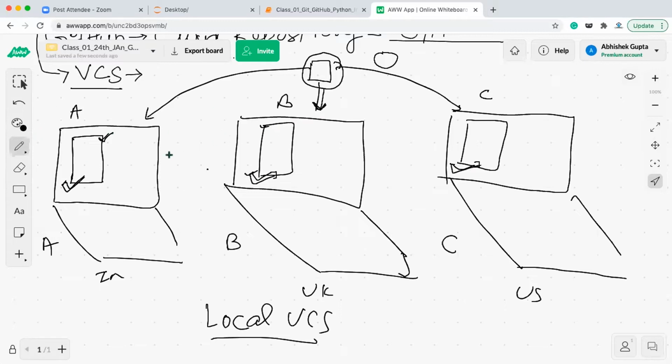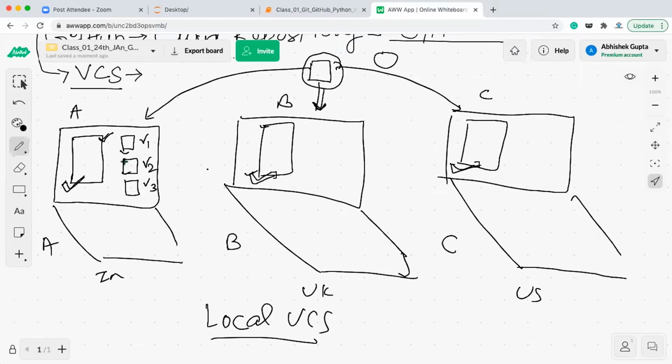That is one problem. There is another problem also. Let's say this person starts working on this module, and the first time he started, he created version 1. Then after a few days, after making a few changes to version 1, he created version 2, and after making a few changes to version 2, he created version 3.